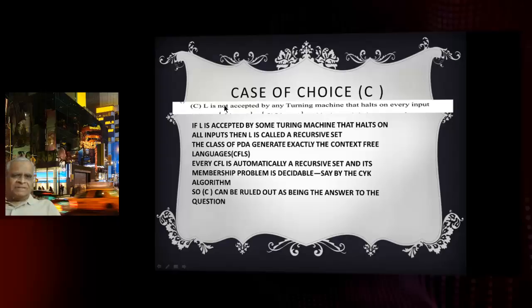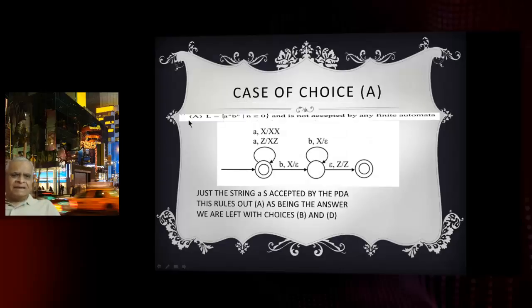This not should not be there. So C can be ruled out as being the answer. It's not a valid answer. We eliminate choice C.